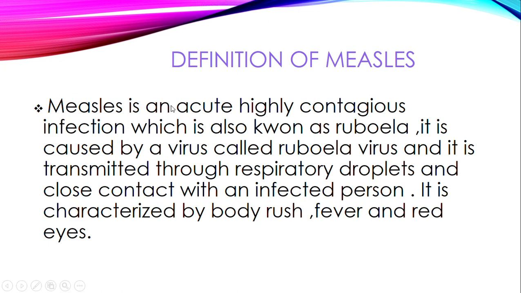Always remember that it is an acute, very contagious infection which is transmitted through respiratory droplets and close contact with an infected person. It is characterized by body rash, fever, and red eyes.